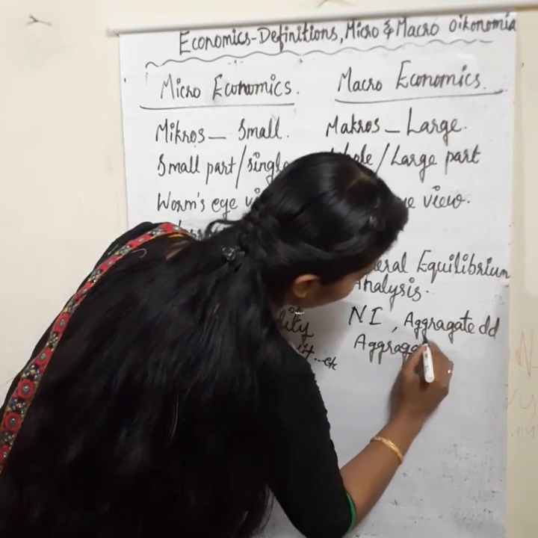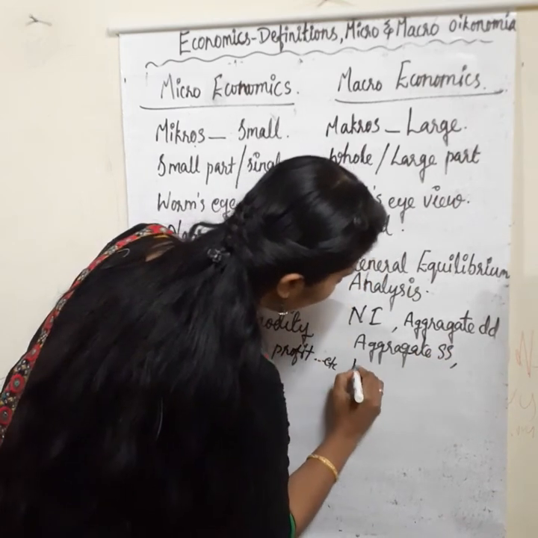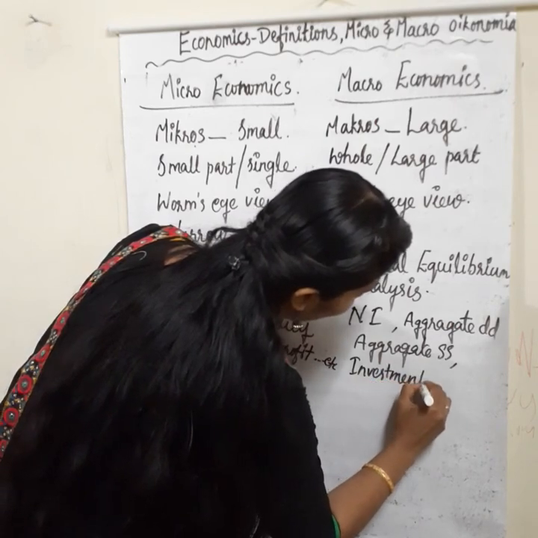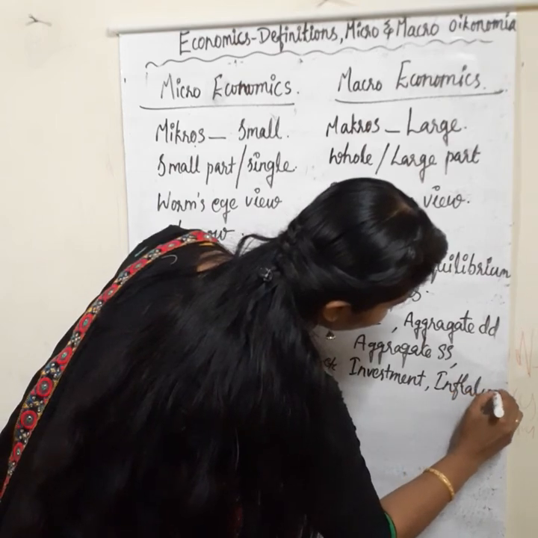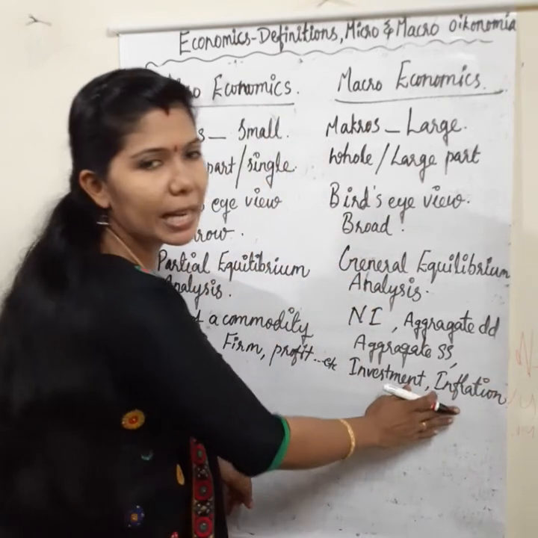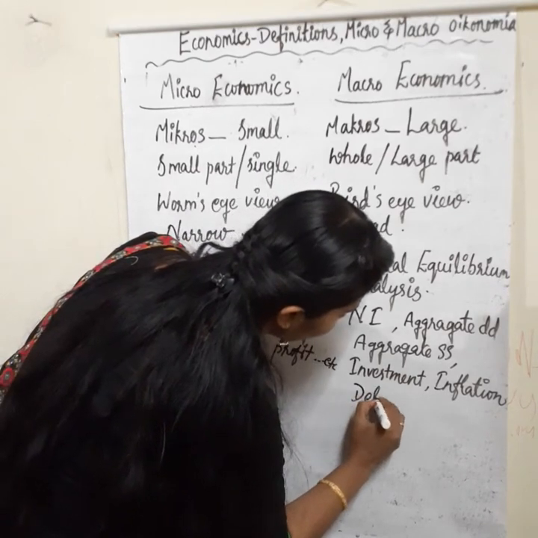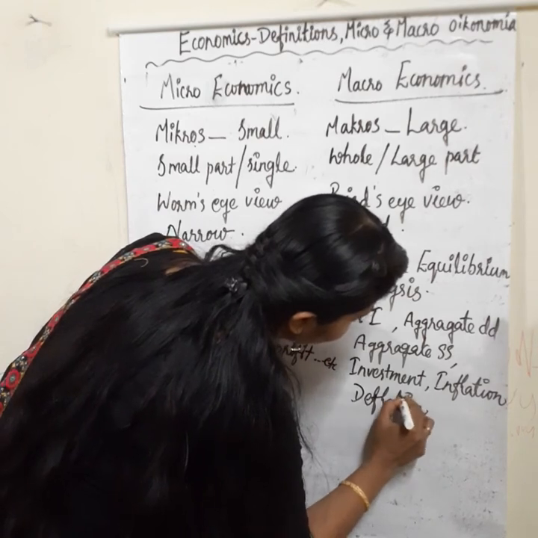Then investment, inflation, increasing the price level, that is inflation. Then deflation, decreasing price level, that is deflation, etc.